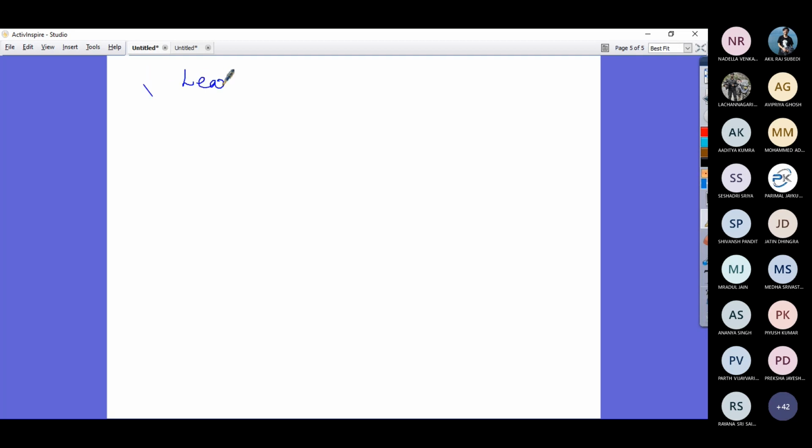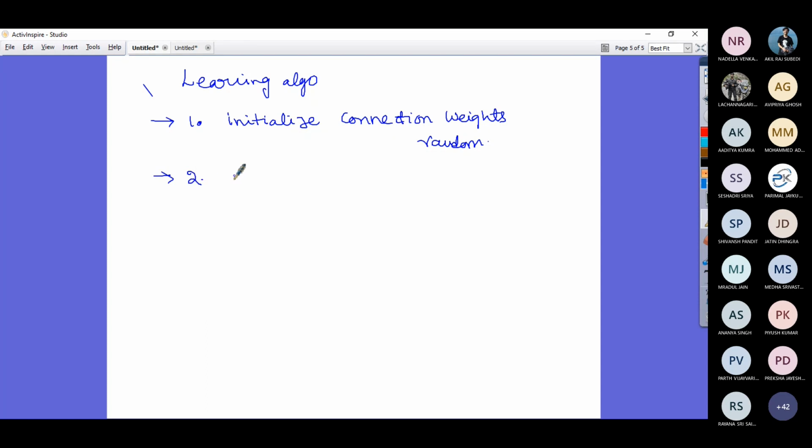Number one, in any learning algorithm, first you have to initialize connection weights to random values. Then the second step is you take inputs, X1, X2, and so on.